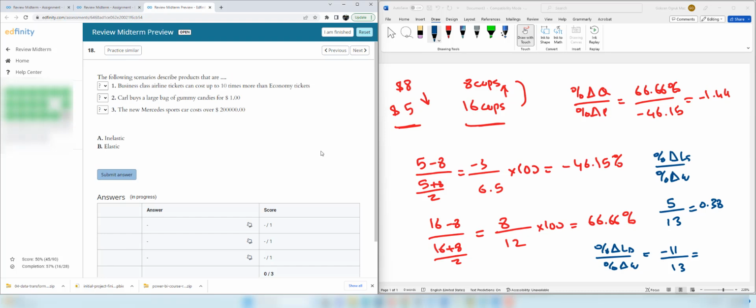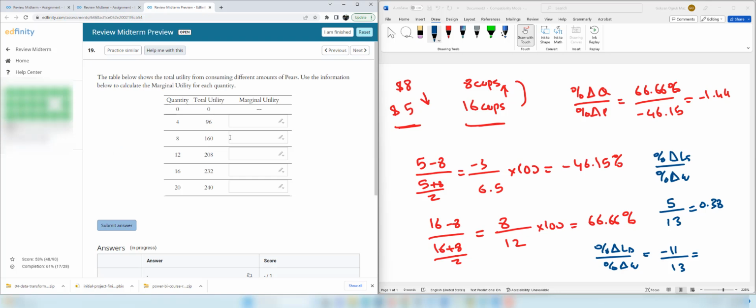Question 18. The following scenarios describe the products that are either inelastic or elastic. Let's see. Business class airline tickets can cost up to 10 times more than economy tickets. This is a luxury good. Therefore, it's an elastic good. Carl buys a large bag of gummy candies for $1. So whatever the price, Carl buys a large bag of gummy candies. Therefore, it's an inelastic one. The new Mercedes sports car costs over $200,000. We know that the goods that are expensive are luxury, and therefore this is also an elastic good.